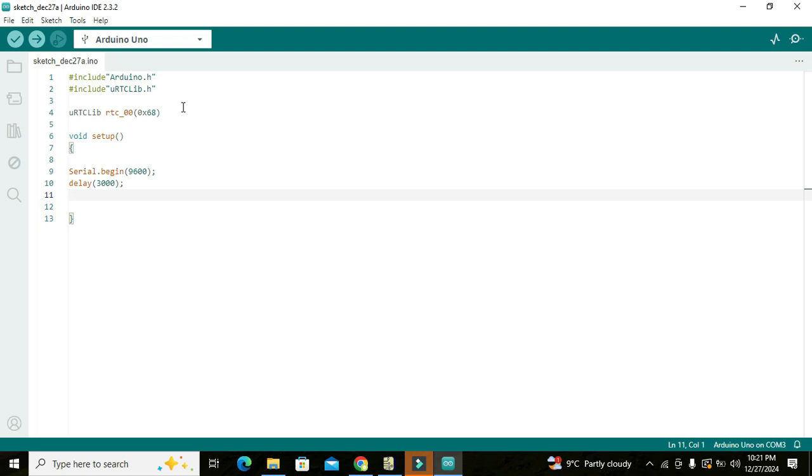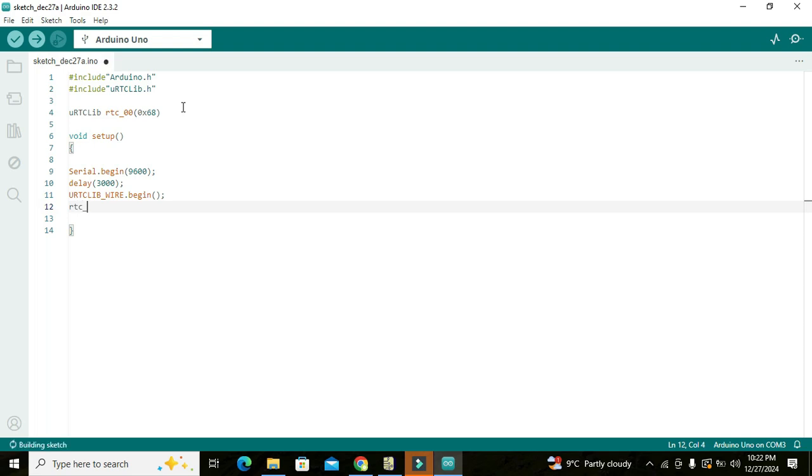Now after this has been done, we will initialize one more function, which is URTCLIB_WIRE.begin. This is a second function which we have initialized, dot begin. This is used to initialize our clock communication protocol. Now we will call one more function.